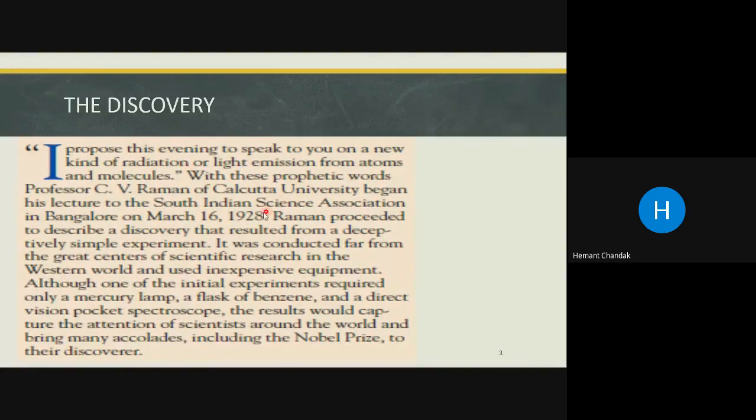And Raman proceeded to describe a discovery that resulted from a deceptively simple experiment. It was conducted in a lab which did not have the facilities that were available in the western part of the world. He used very inexpensive equipment: a common mercury lamp, which is easily available in the market, a flask of benzene, which is also very easily available, and a direct vision pocket spectroscope. With this setup, he discovered the Raman effect.